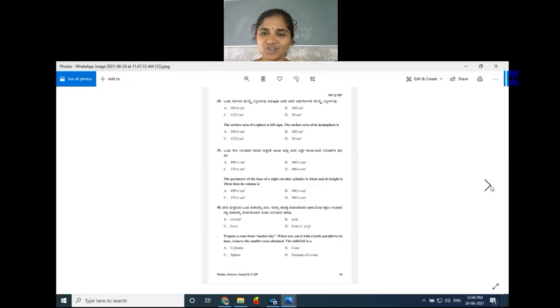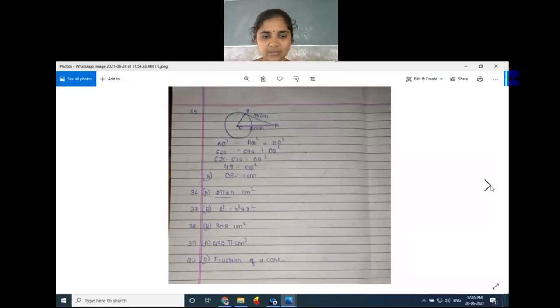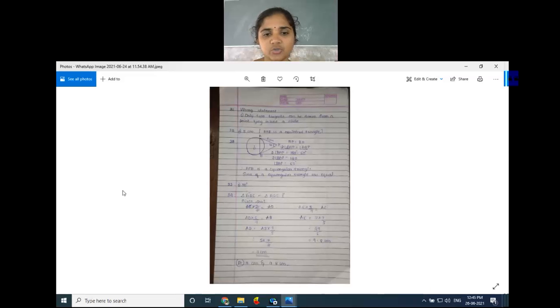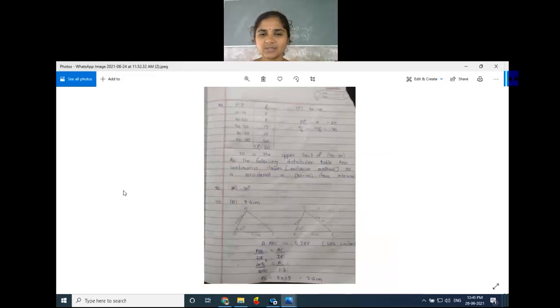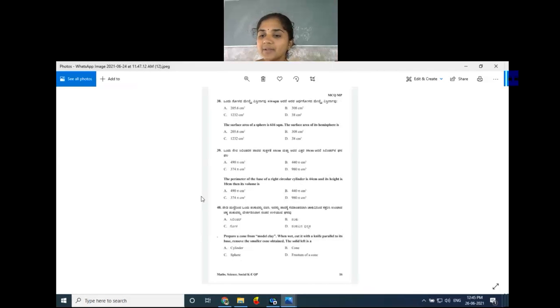Yes, think, solve and tell the answer. I think we don't have the solution page for this one. The direct answer 490 is there. It's okay, no problem. It is easy, no? Yes. Has anybody got the answer?